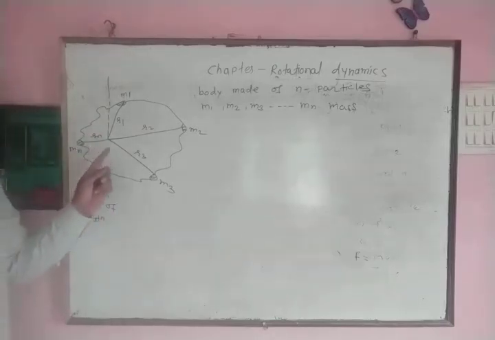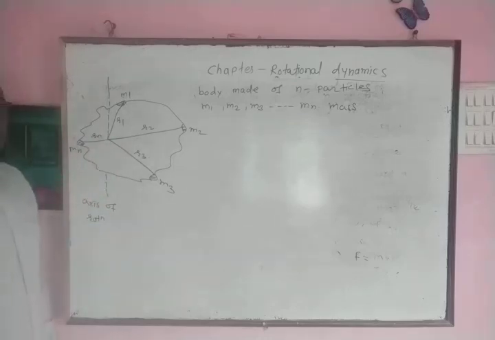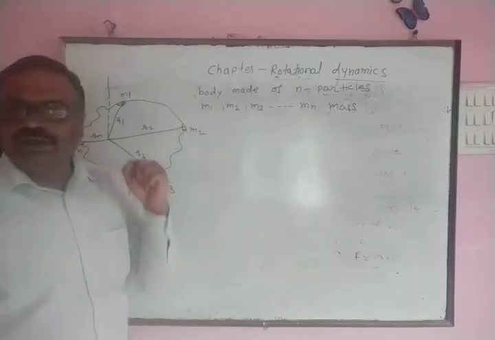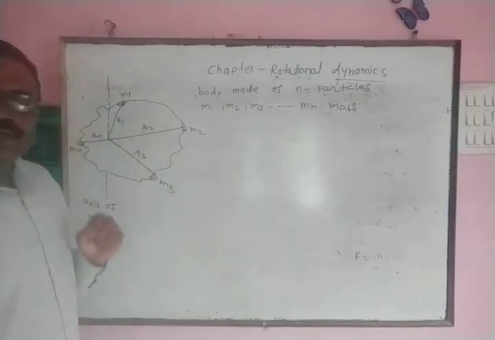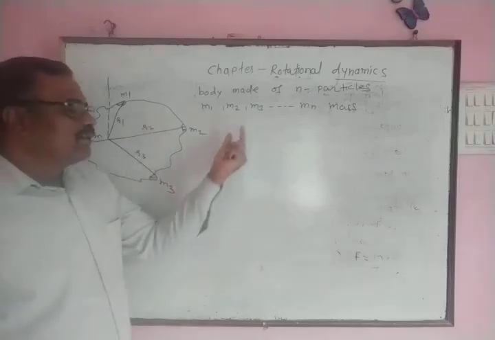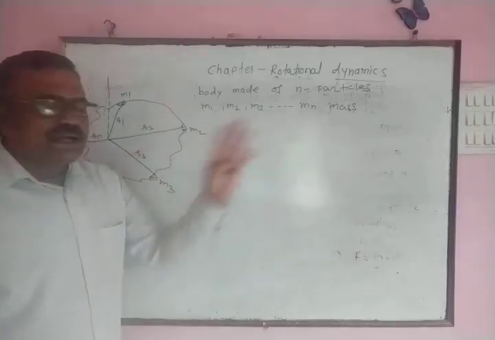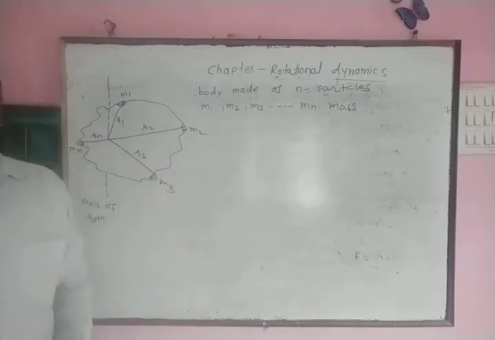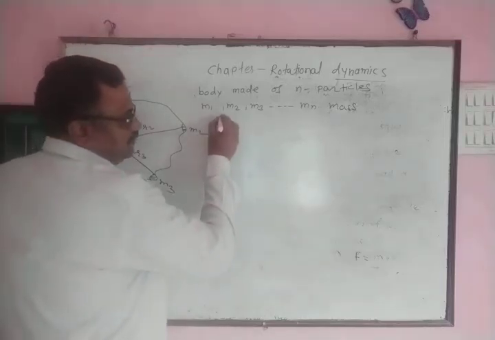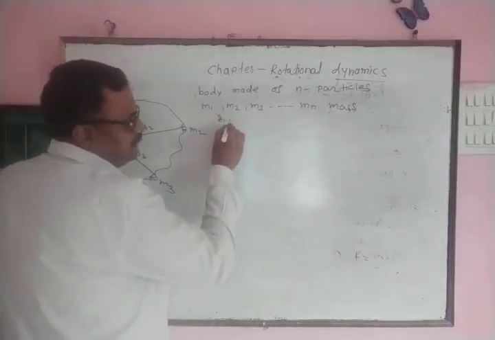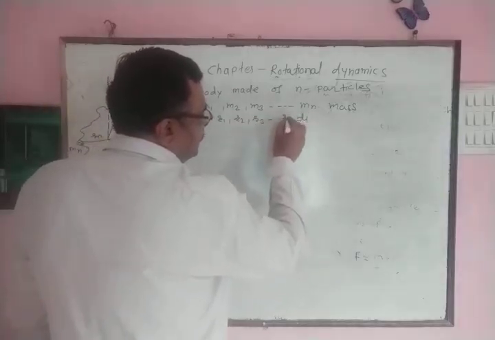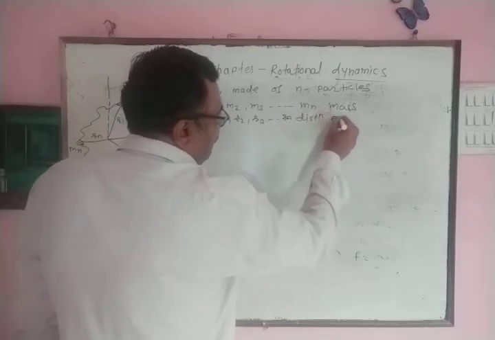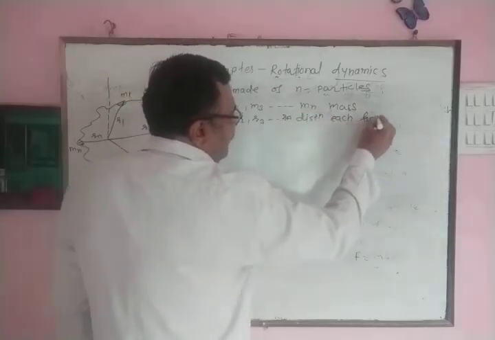Now, in rotational motion, we observe angular velocity of each particle is same. Particles are present at different distances and therefore radius of circular path is different and therefore linear velocity of each particle is different. R1, R2, R3 represent distance of each particle from axis of rotation.